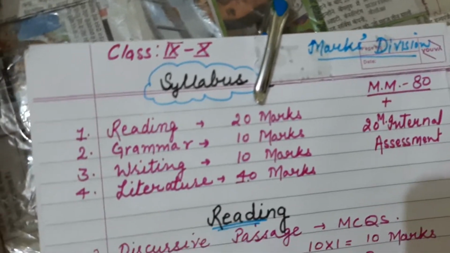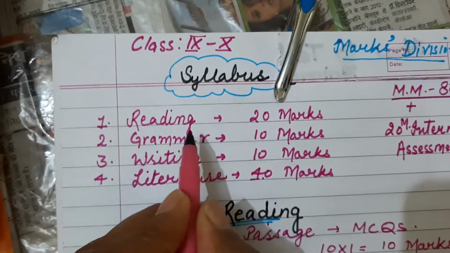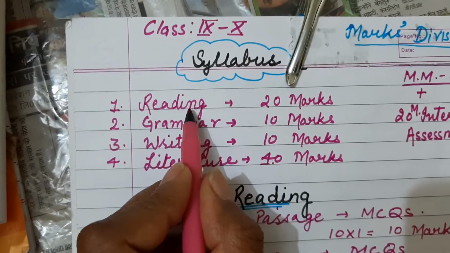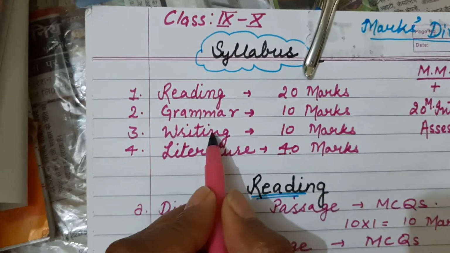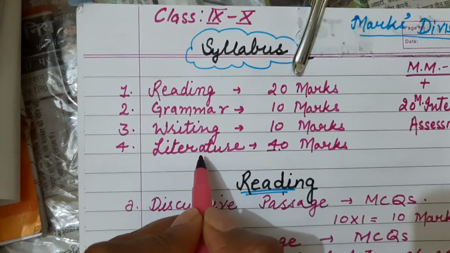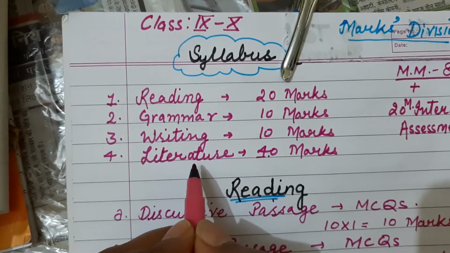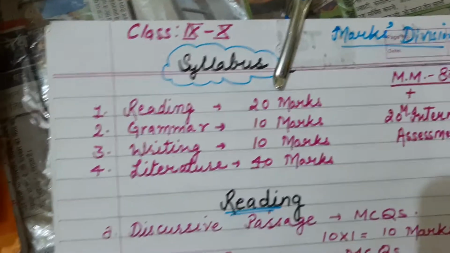And the syllabus we have to prepare is for 20 marks the reading section, for 10 marks grammar, 10 marks writing, and for 40 marks literature. Now what we have to prepare in reading section, let us see.